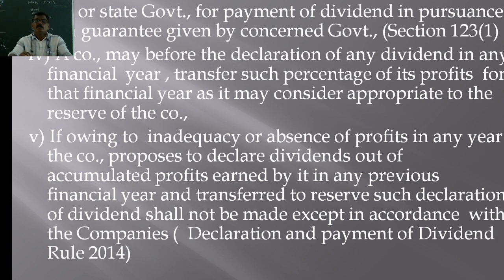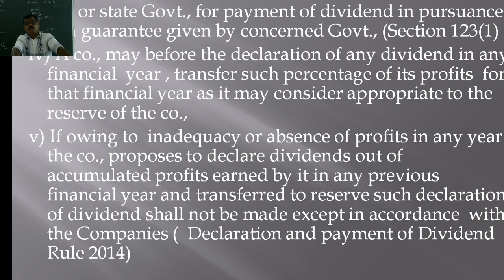Similarly, it will be for the money provided. Here, it can declare dividend out of the current year's profit or previous year's profit, or it can also declare dividend out of the money provided by the central government or state government for the purpose of payment of dividend in pursuance of a guarantee given by the concerned government. Right? So this is another condition.